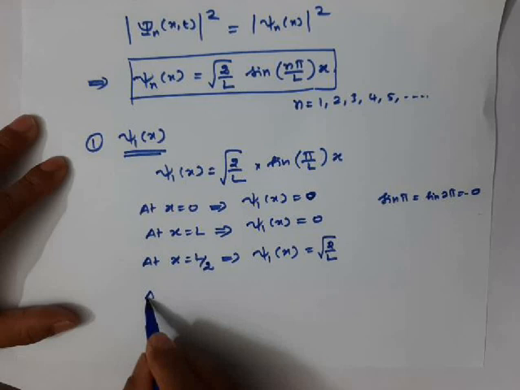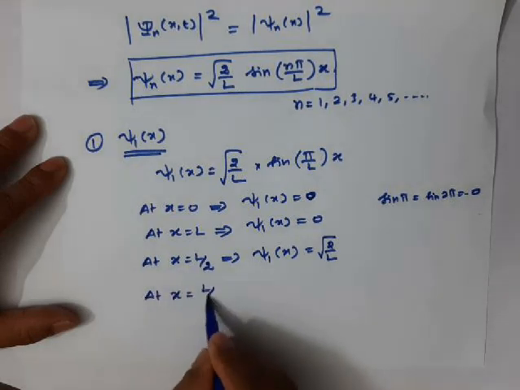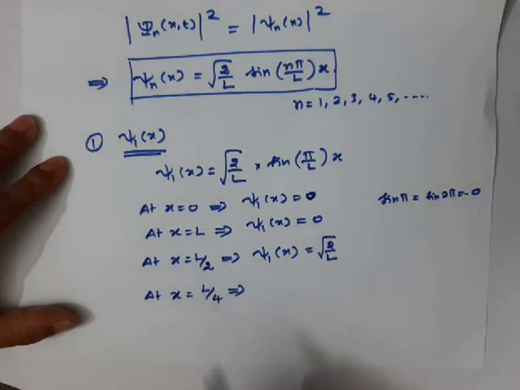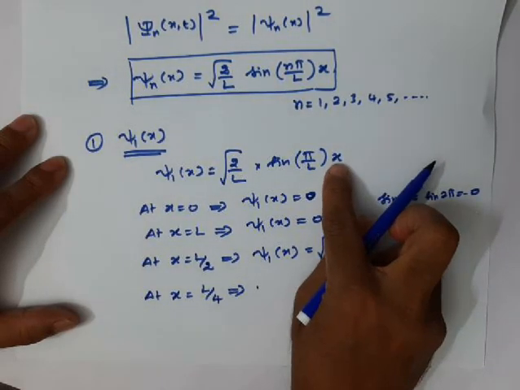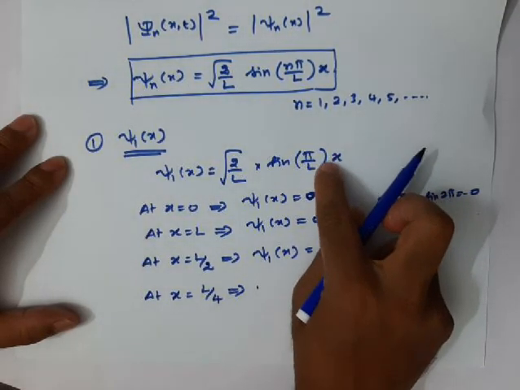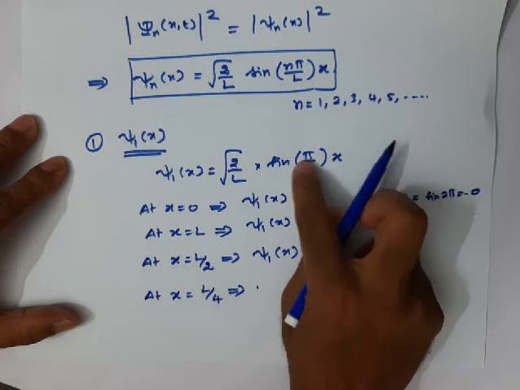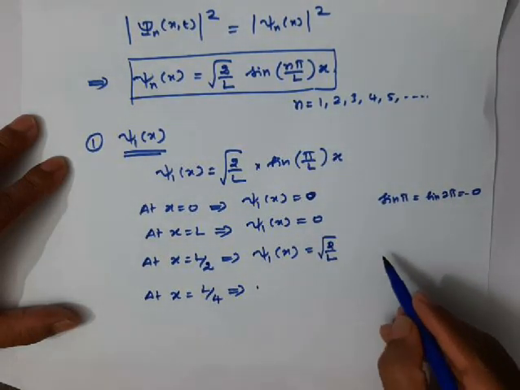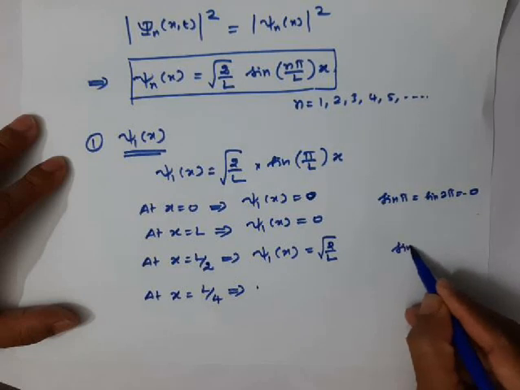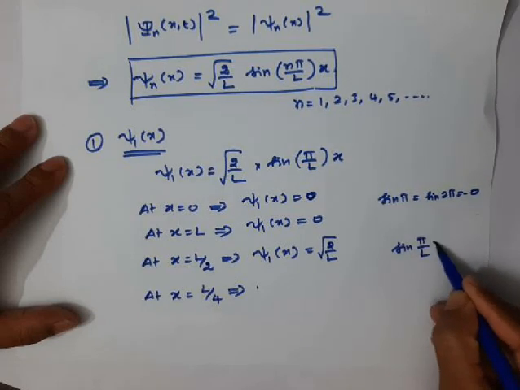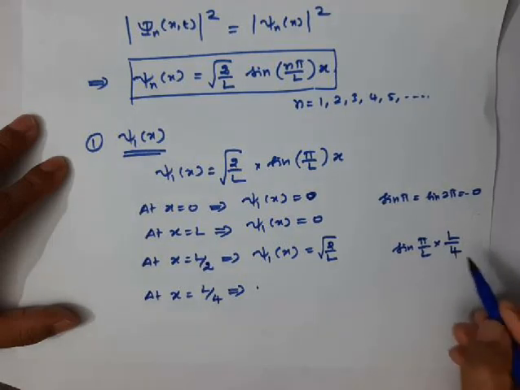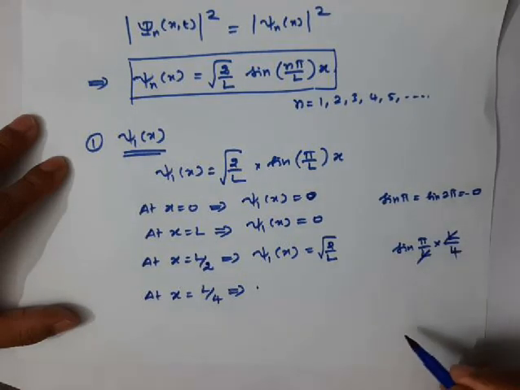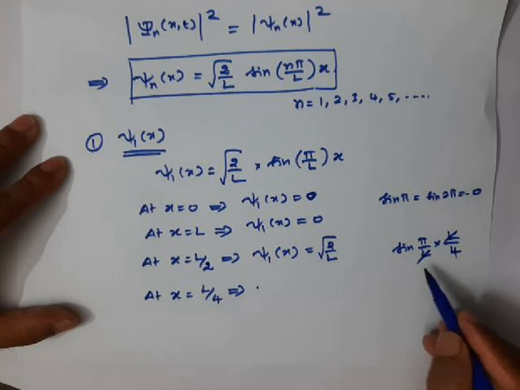What happens at x equal to L by 4? If we put x equal to L by 4 in sine pi by L into x, the L cancels and you get sine pi by 4. What is sine pi by 4?